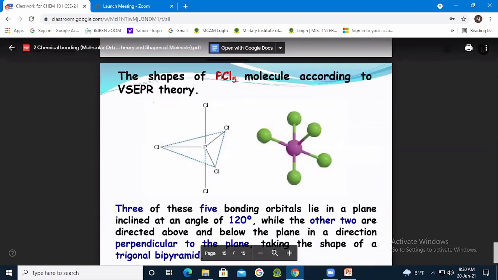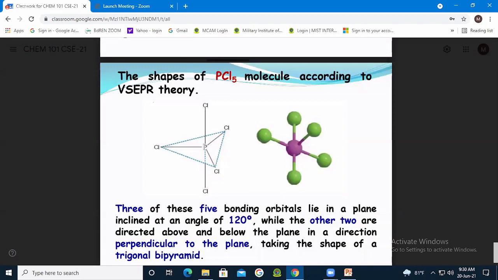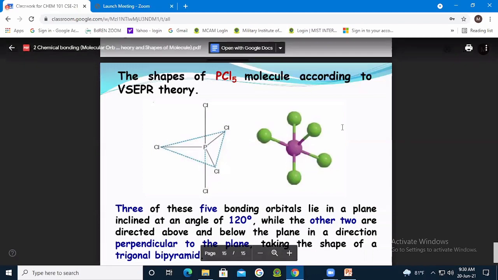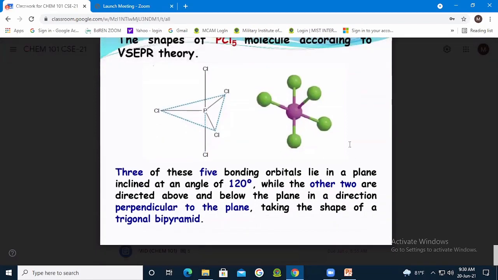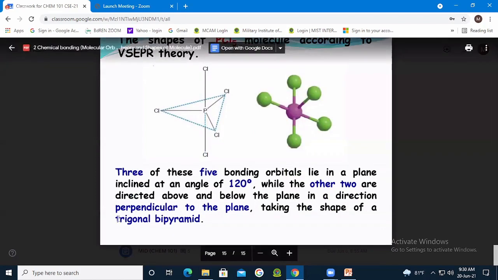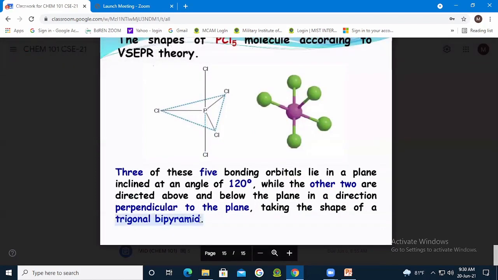The shape of PCl5 is actually straightforward. Inside there will be one triangular shape, and on both sides of the triangle there will be perpendicular chlorine atoms, isn't it? Do you know the name of this shape? Trigonal bipyramidal, or triangular bipyramid also you can say.